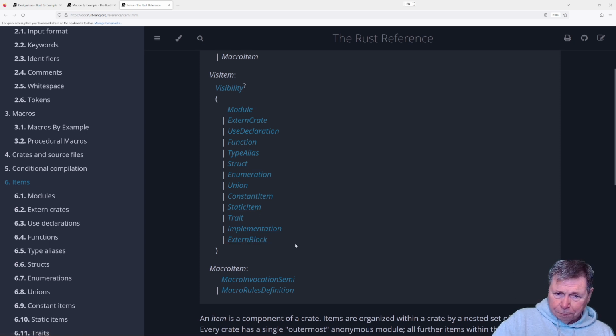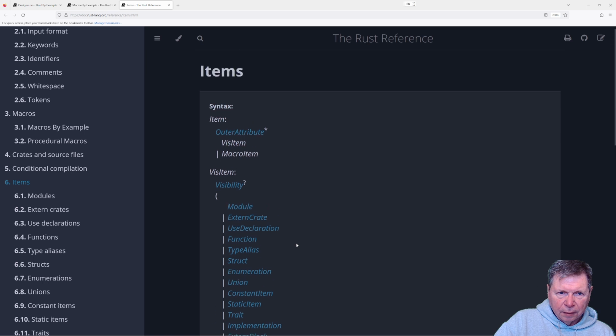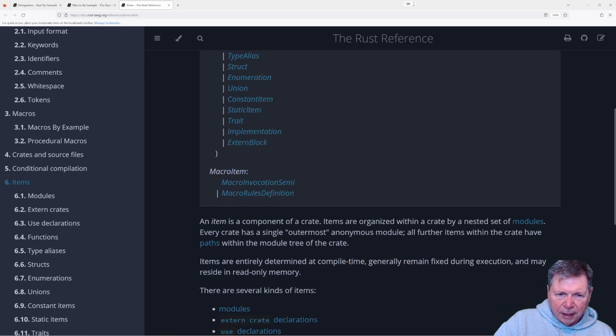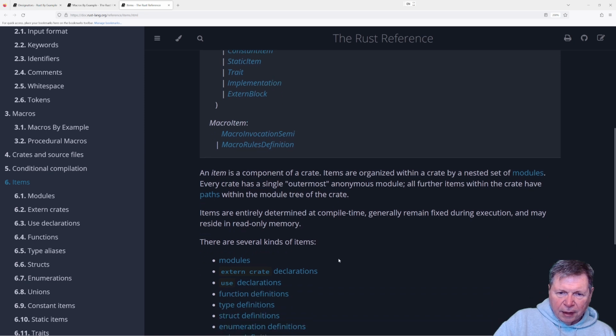Basically, what? An item is a vis item or a macro item. A vis item is one of these things or a macro. Okay, an item is a component of a crate. Items are organized within a crate by a nested set of modules. Every crate has an outermost anonymous module. Okay, so items are kind of the top level thing.